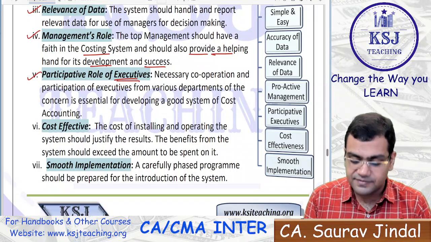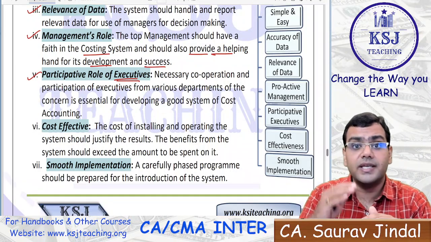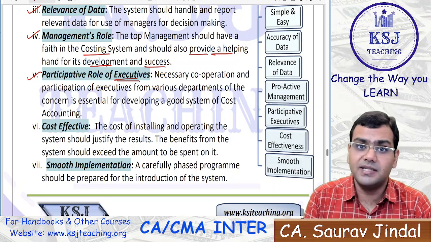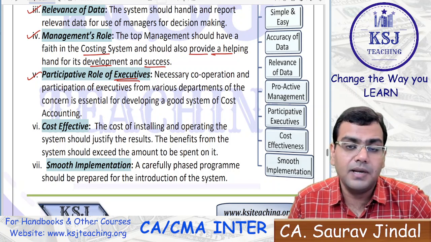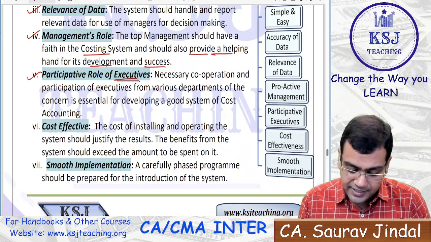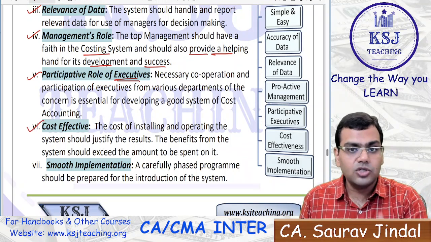Participative role of executives, that is the lower level executives who are working on the ground level. If they are not participating in the proper implementation of the cost accounting system, can it be implemented? No, sir, it cannot be implemented. Cost effective, obviously it should be cost effective, sir.